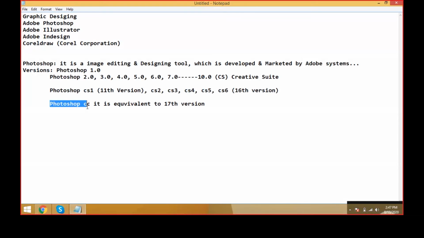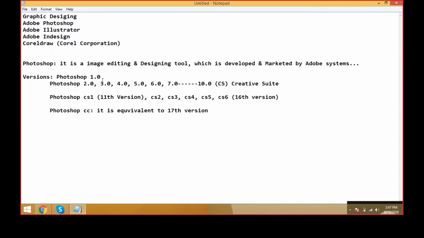Photoshop CC also has been updated. They have updated some simple tools, and they have given some more tools to add. What we added, what the updates are, let's see in the sessions. And this is the main thing. These are the versions of Photoshop, friends. This is very important.